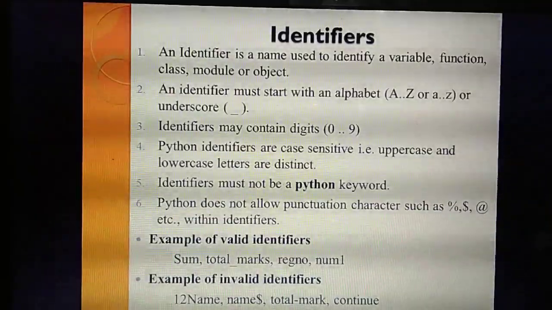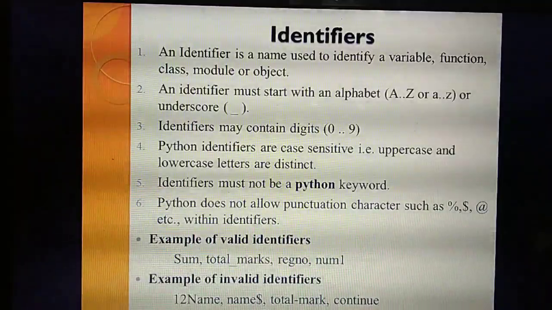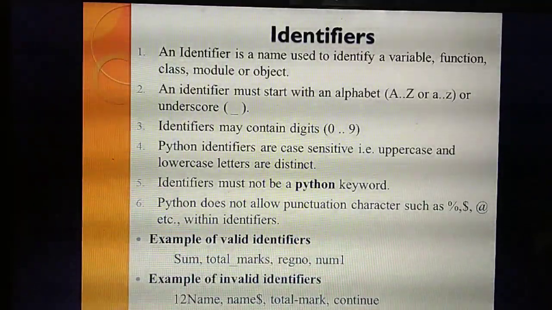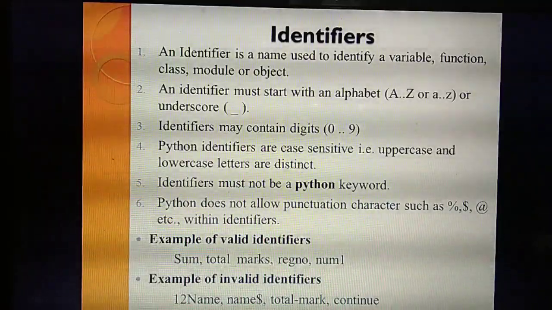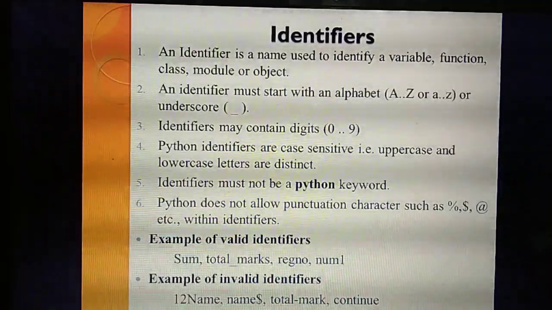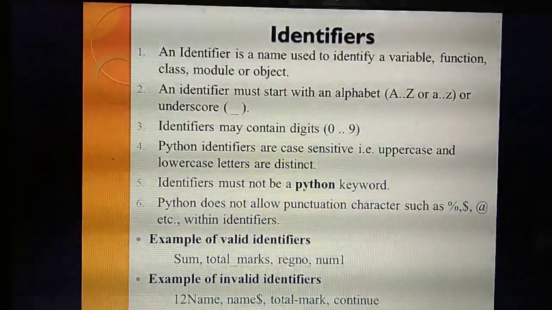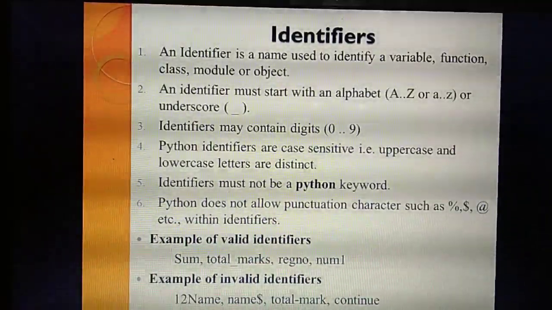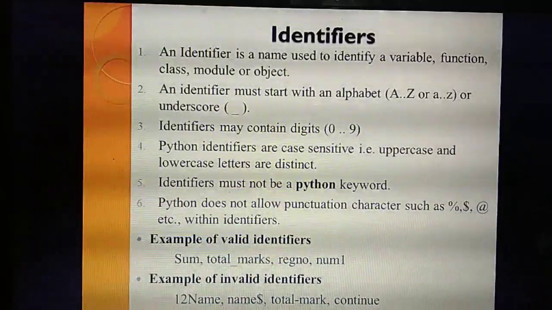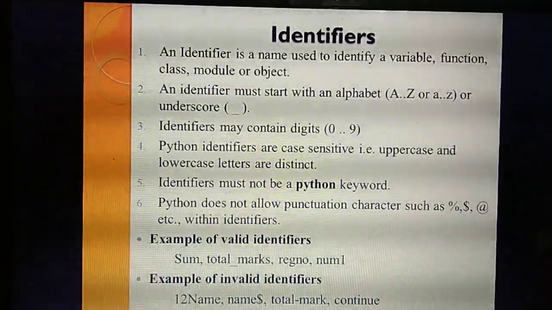If you write your name, the first letter you should write as a capital letter. Likewise, it will identify that. Case sensitive means the places where you write a capital letter should follow capital letter, and if you write a small letter in the next place, it should follow the small letter condition. Understand? That's the point. Fourth point: it is case sensitive, so it will identify both capital letters as well as small letters.